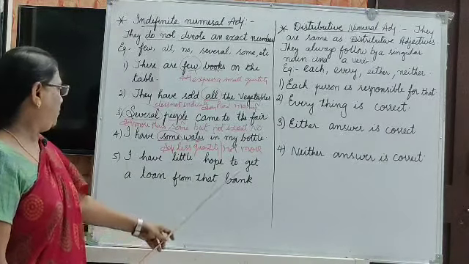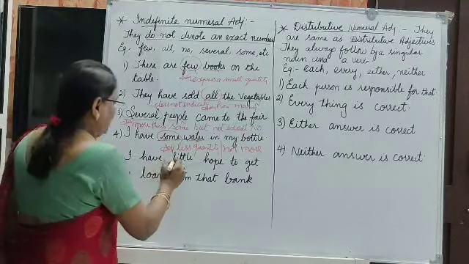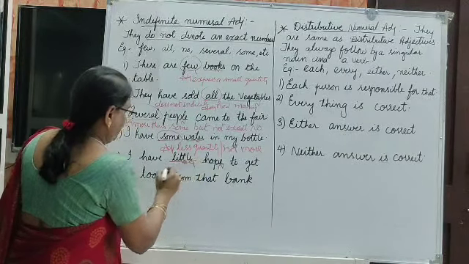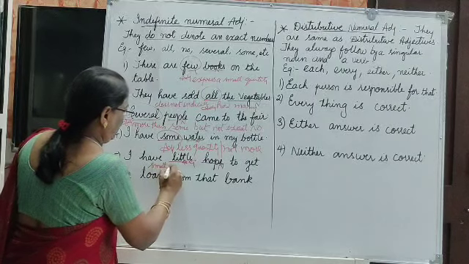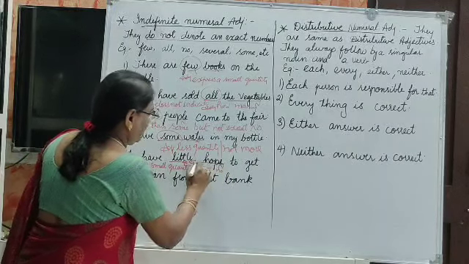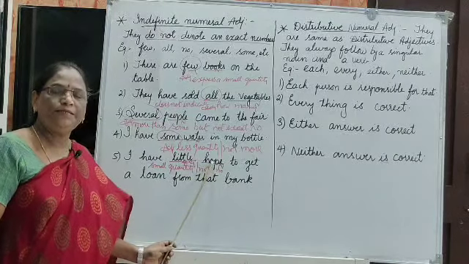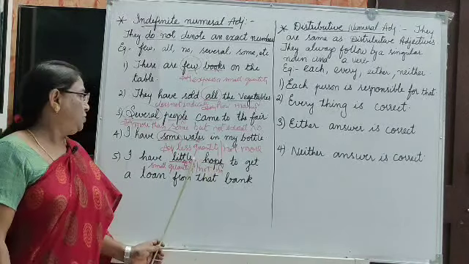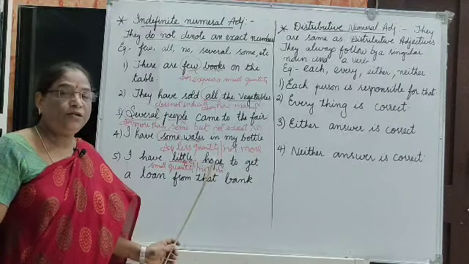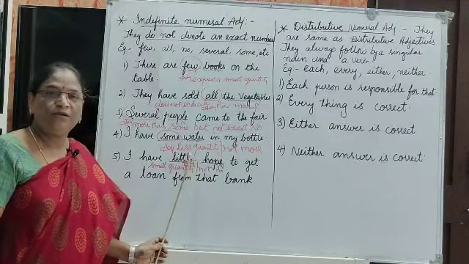I have little hope to get a loan from that bank. See, hope is noun whereas little is adjective. Little means small quantity. Here hope, you know that hope is an uncountable noun. Actually we count nouns, there is a plural for noun but there is no plural for adjective.